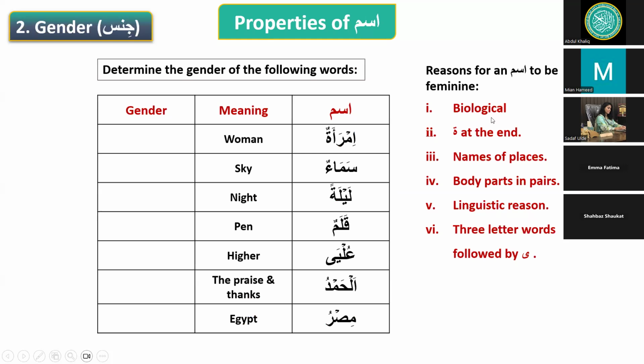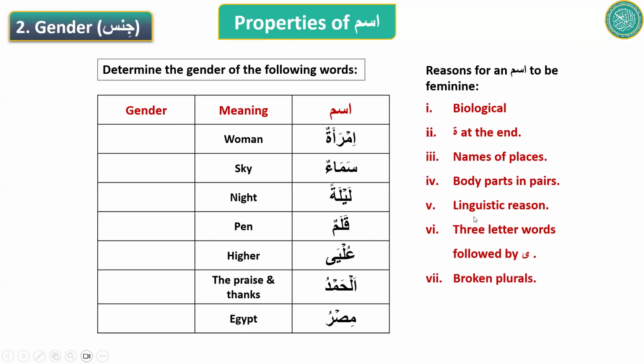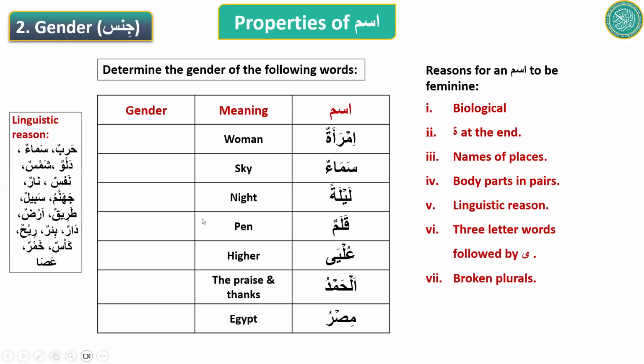Just for your help, I have listed the reasons on the right-hand side: biological reason, ta marbuta at the end, proper names of places, body parts in pairs, linguistic reasons, three-letter words followed by alif maksura, and broken plurals. And because you don't remember the words which are feminine because of linguistic reasons, I have shown them here on the left-hand side. All right.